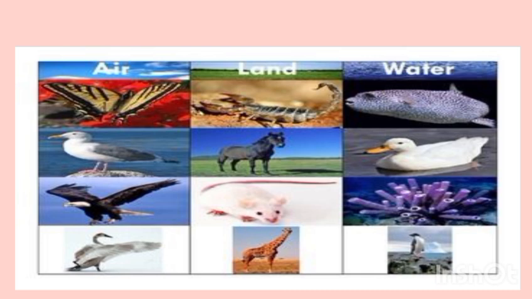Animals on the basis of their habitat. Air animals you can see are the sparrow, eagle, butterfly. Land animals: horse, rat, giraffe. Water animals: duck, fish, mollusk.